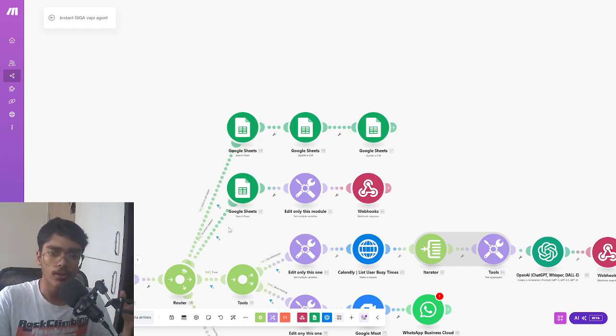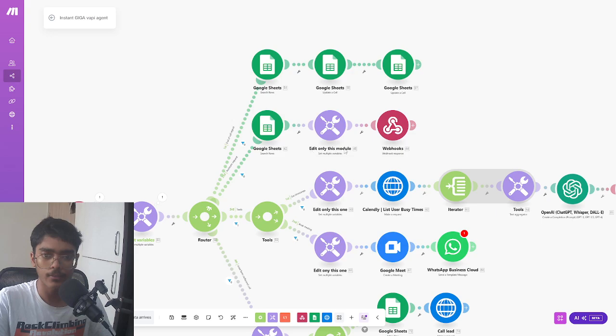So this simply allows you to get variables inside the VAPI agent, so that VAPI could just address the person by their name. It just makes it all so much more personalized. So it's a great functionality.